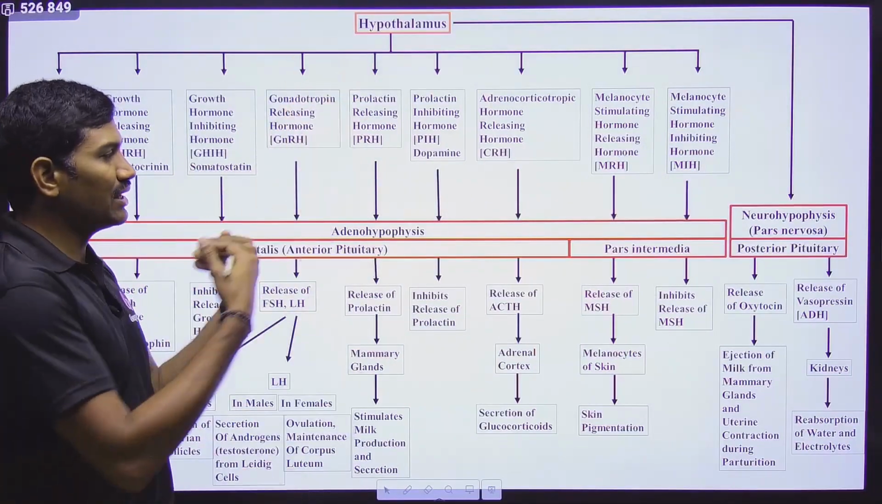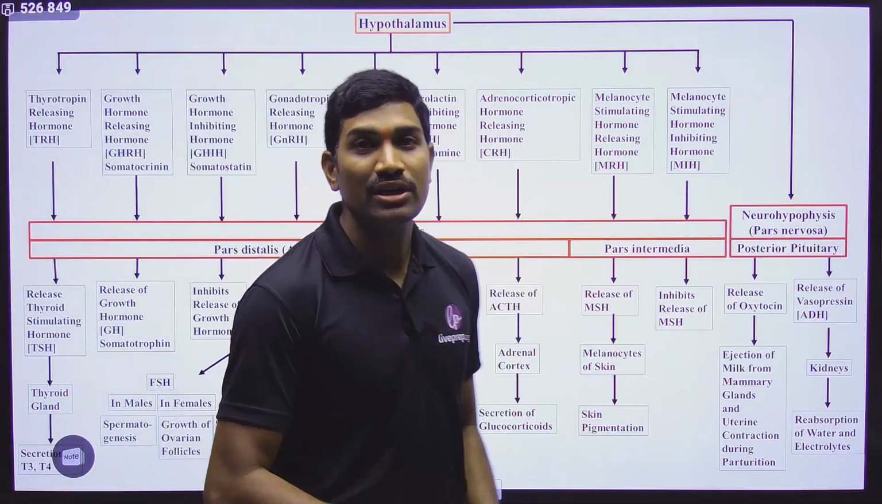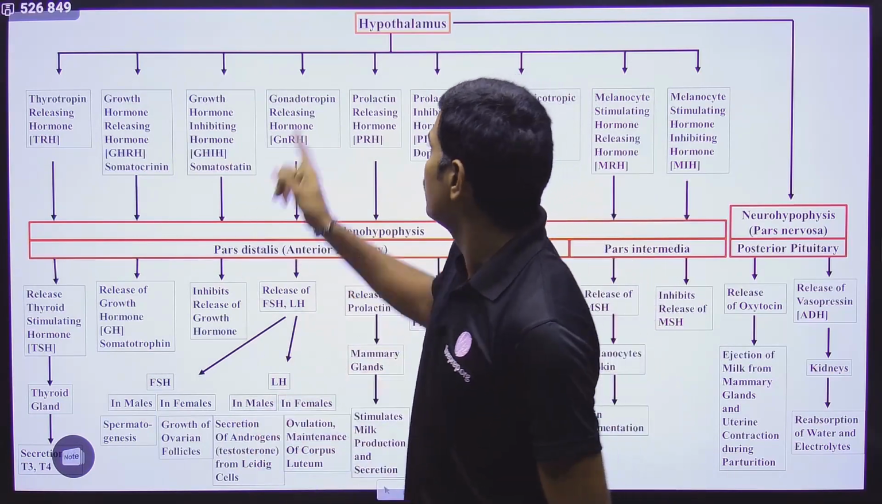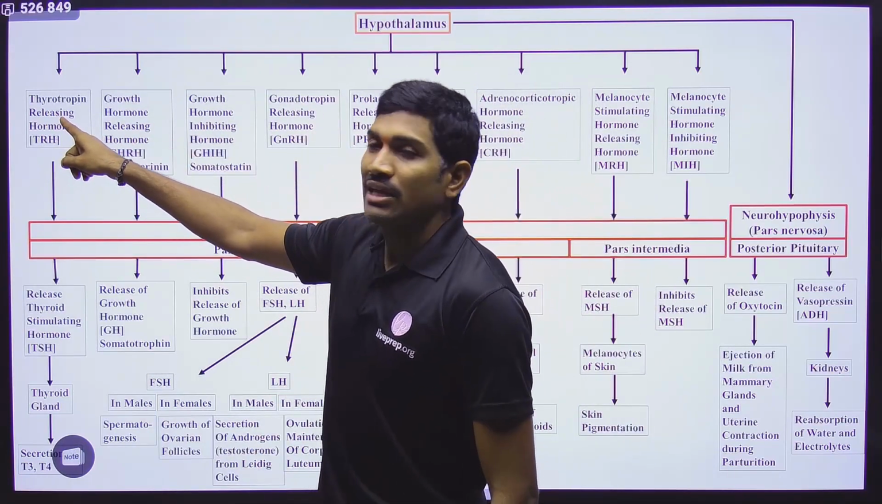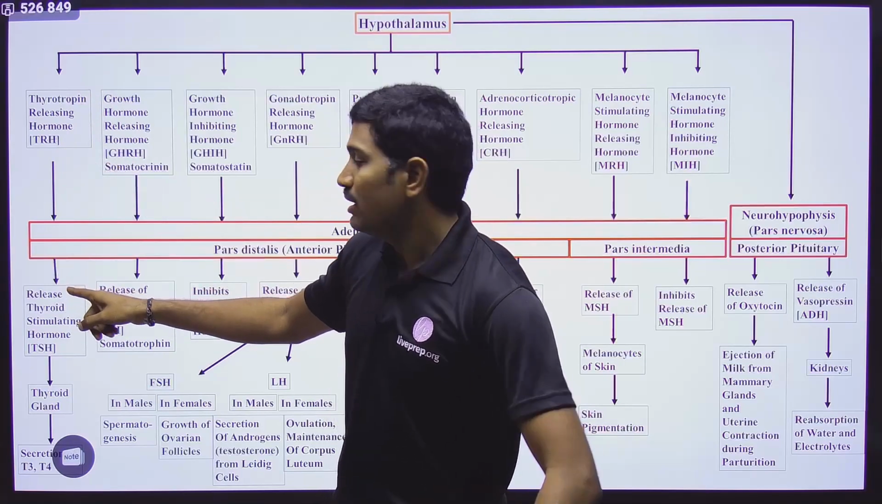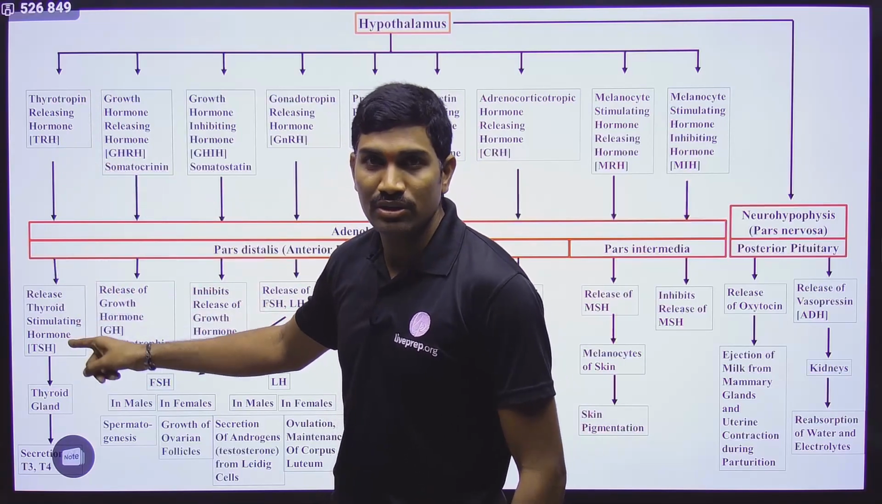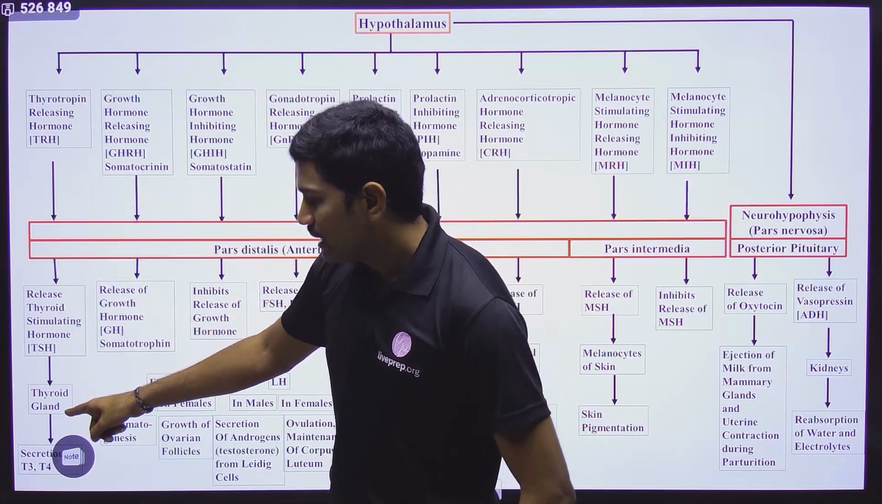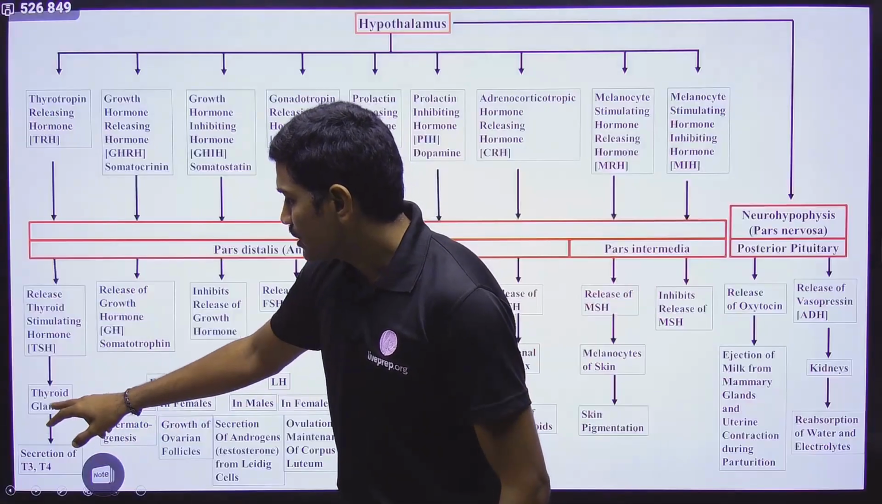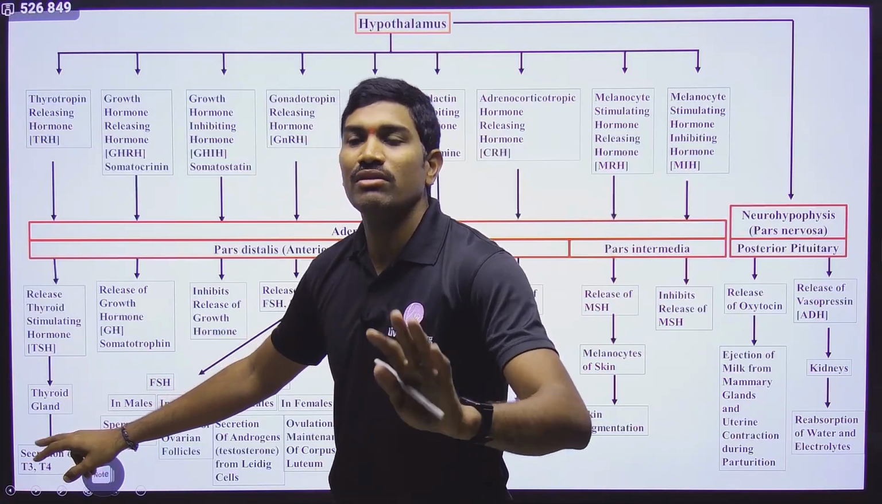Next one. Once again we are coming back to the hormones of pituitary. Now once again the same information. This time I will not spend that much time. I will quickly tell you. From the hypothalamus, thyrotropin releasing hormone is coming, and it will stimulate the release of thyroid stimulating hormone from pituitary, so that it will act on the thyroid gland, so that T3 and T4 will be released.